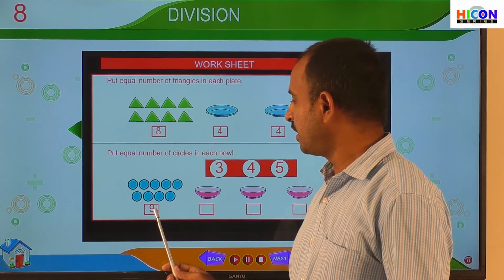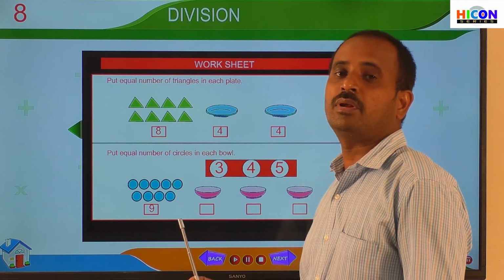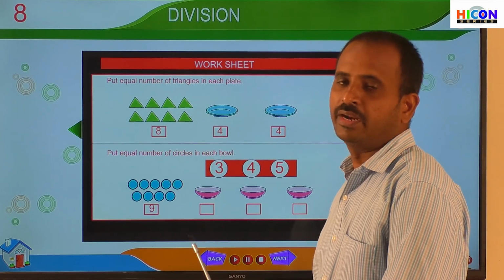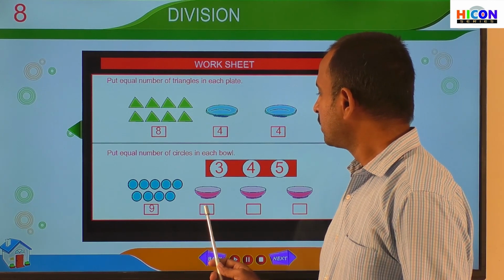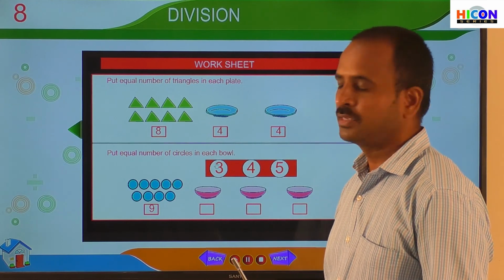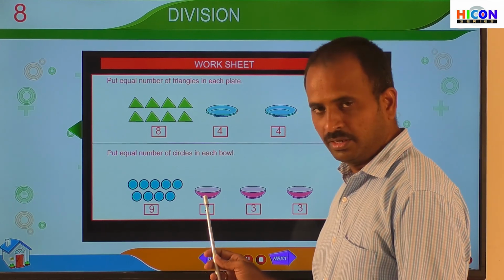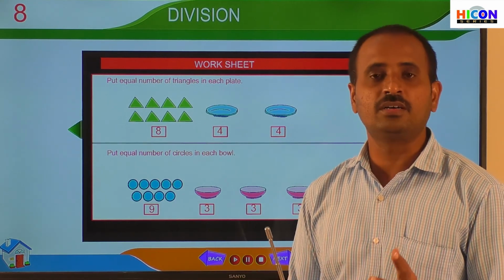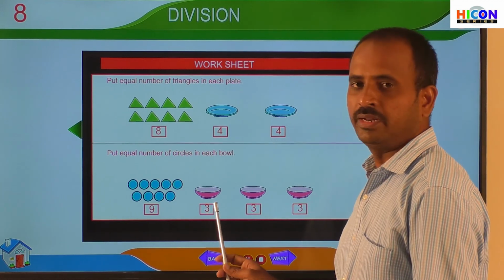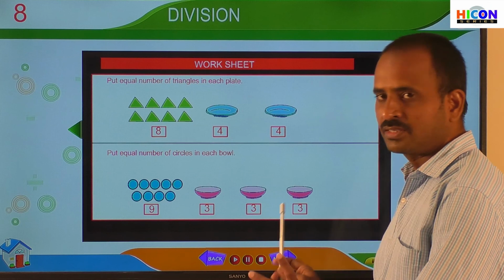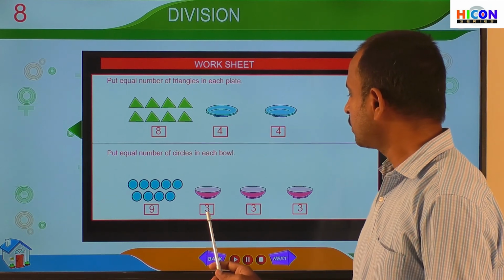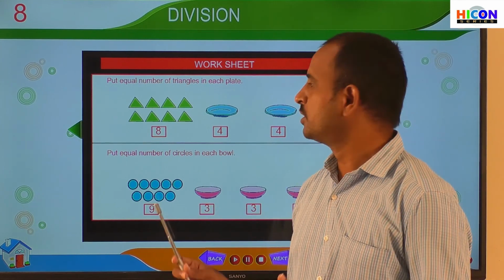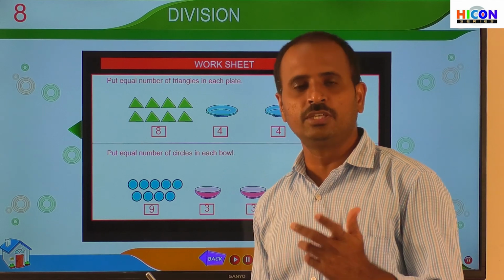So if we divide the number 9 by 3, then we will get the number of circles in each bowl. So how many circles will each bowl get? Each bowl will get 3 circles. That means we have to subtract the number 3 from 9 three times to get 0. That's why the answer is 3. So write 3 in each box. So this is called sharing equally, and sharing equally can also be called division.